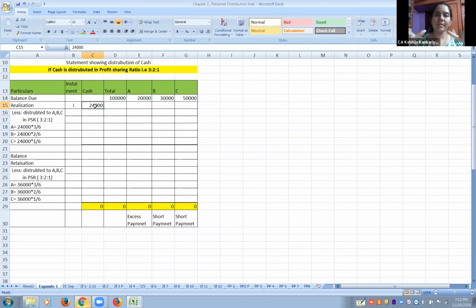सगळे partners ना equal rights. It's not that, की ह्याला जास्त profit sharing ratio आहे म्हणून ह्याला आधी पैसे द्यायचे आणि त्याला नंतर द्यायचे. Nothing like that. All the partners have equal right to get this amount.